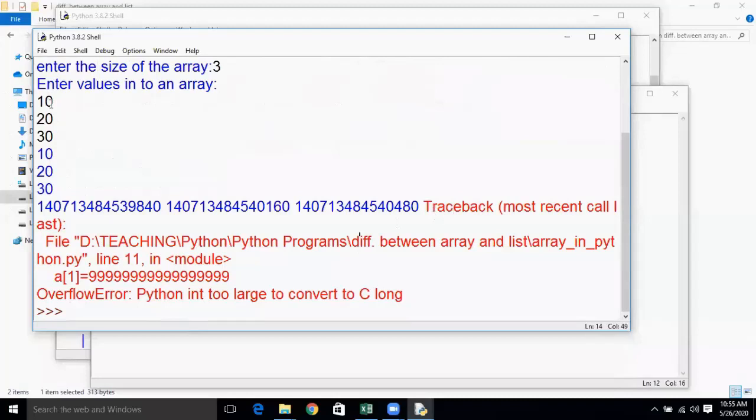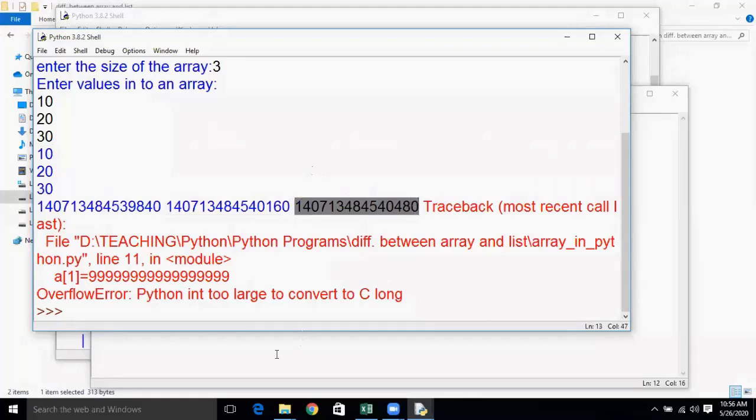See here, my input is 10, 20 and 30 values into an array, and those values are displayed onto the screen, and then I am trying to display the addresses for each and every index value. So 10 is stored at this starting address of memory. Then you see 20 is stored at this particular address, and 30 is stored at this particular address.